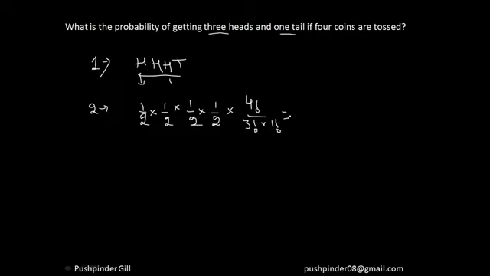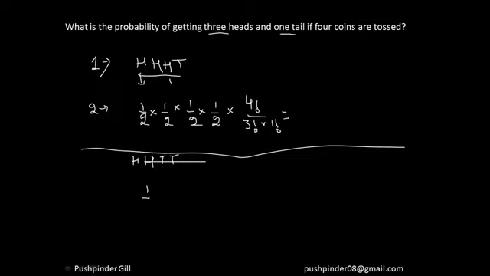So you see, this question was tricky, but using this technique you were able to solve it very easily, right? Had he asked you, let's suppose, that 4 coins are tossed and I want 2 heads and 2 tails, right? Simple. It's 1 by 2 raised to the power of 4. Why raised to the power of 4? It's going to be 1 by 2, 1 by 2, 1 by 2, 1 by 2, right? Into 4 factorial by 2 factorial into 2 factorial.